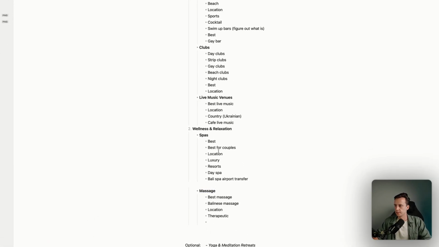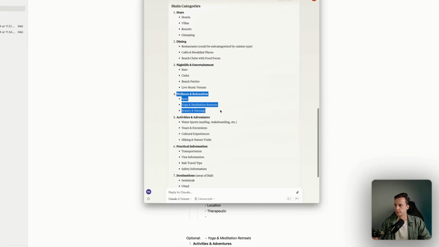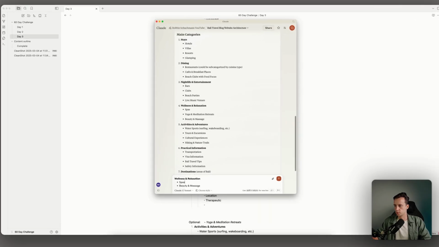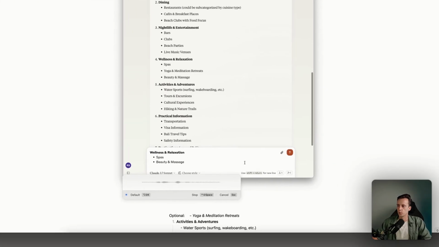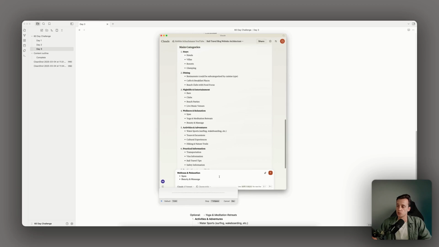What I kind of want to ask Claude now, because we came back with this, right? So basically for this, and again, I'm gonna open Super Whisper. Okay, so for wellness and relaxation, currently we have spas and then the category beauty and massage. I think massage should be a separate one. And then for beauty, I think there can be a few categories, right?